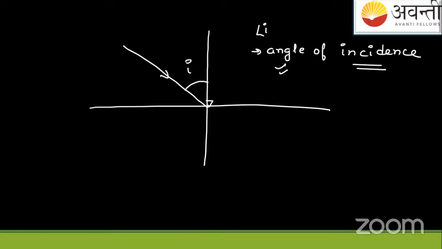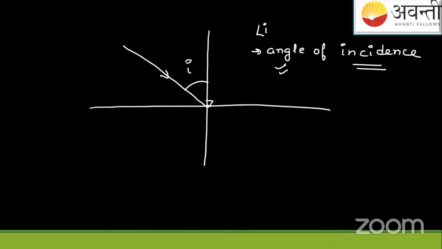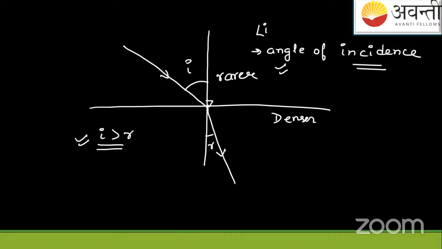And we know this thing. If the light ray enters from a rarer, the question is what? Refracted into a denser medium. So when the light ray enters from a rarer medium to a denser medium, then what's going to happen? It will bend towards the normal. So this will be the angle R. Now, angle I is greater than angle R. Angle of incidence is greater than angle of refraction. Remember it always.